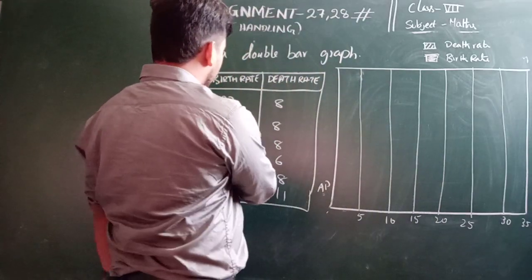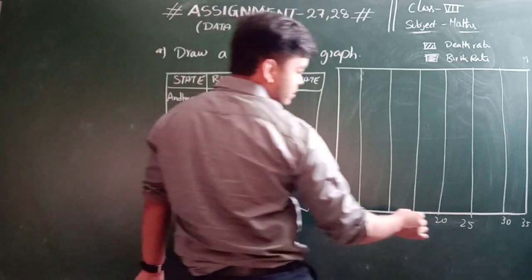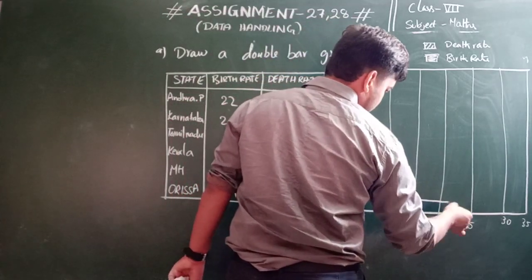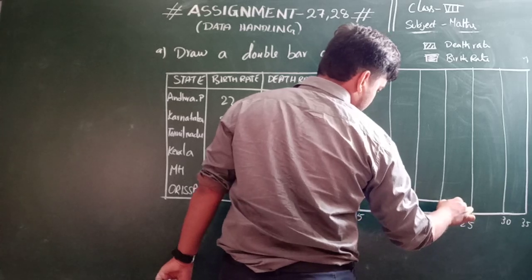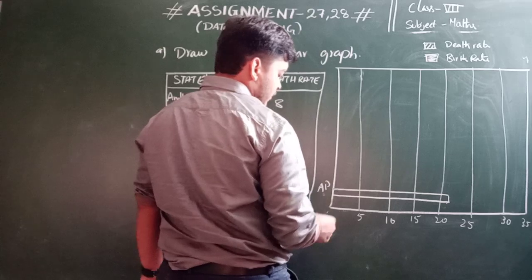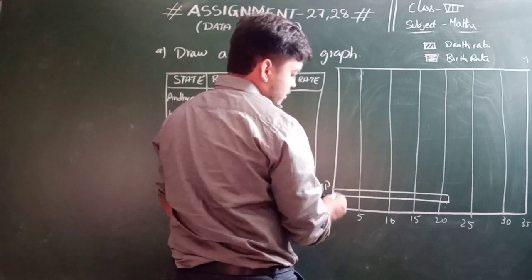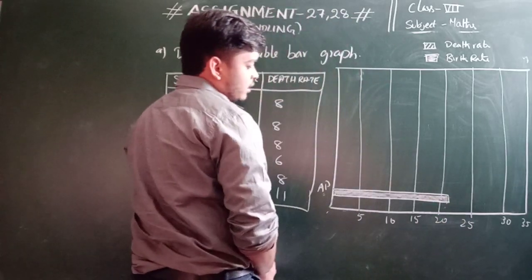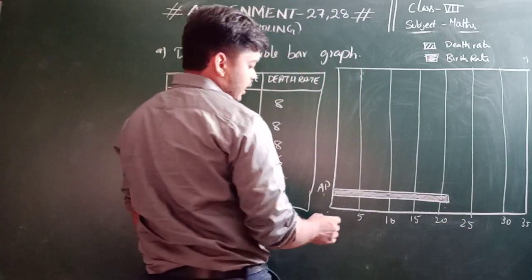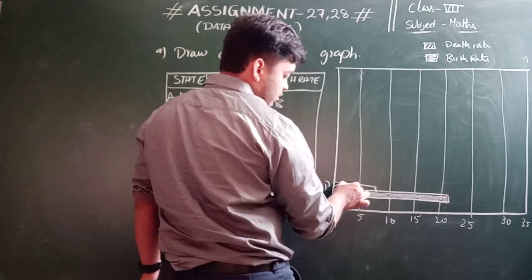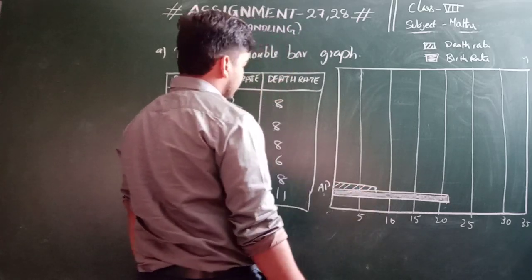So Andhra Pradesh, 22 is the birth rate. 22 means up to here. So this is the birth rate and death rate is 8. 8 means up to here, right? So this is the death rate.